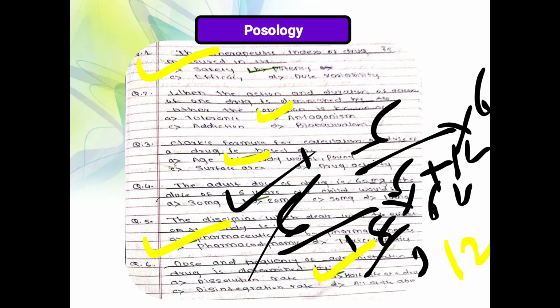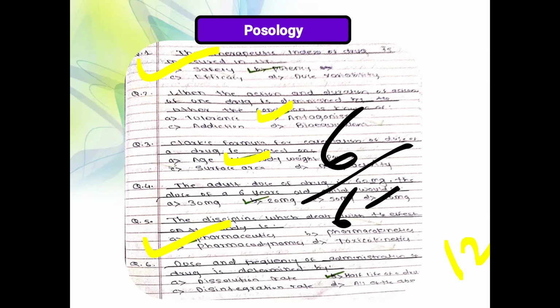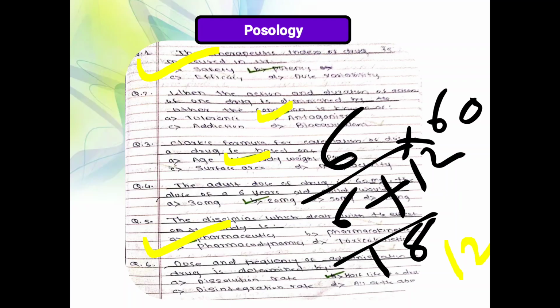Simply, we divided 6 by 6 plus 12, which is 18, into 60. Age in years, 6 plus 12, into adult dose 60. 6 and 12 plus 6 is 18, and 18 into 60 gives 20 mg, which is the correct answer.